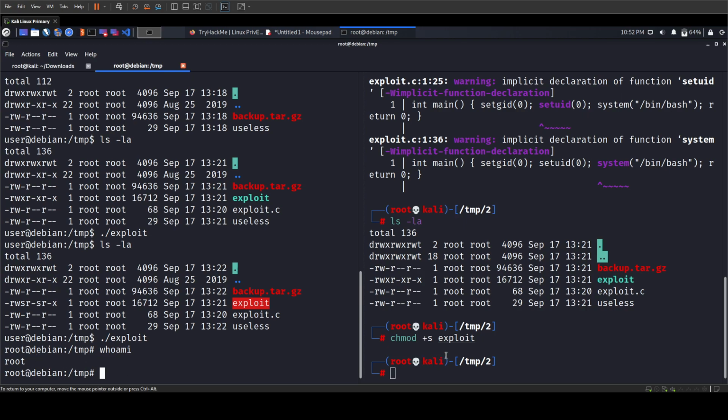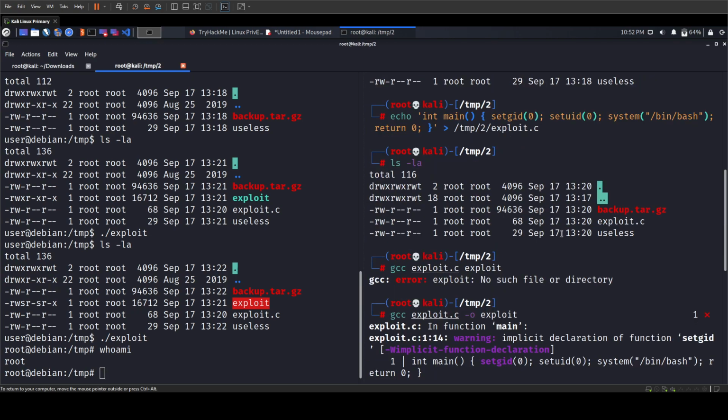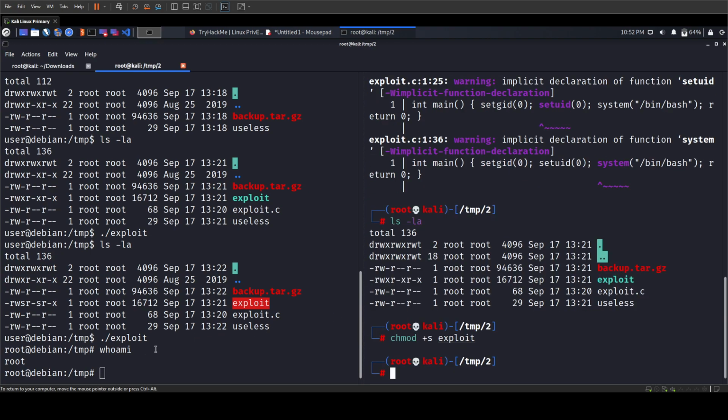So this is one way. You can use other ways as well. For example, you can generate a payload from Metasploit in the form of an ELF file, and you can use that. You can also modify this script into performing some other actions, but I think this is the swiftest way of performing this exploitation. And this is how you abuse a misconfigured NFS share for privilege escalation.